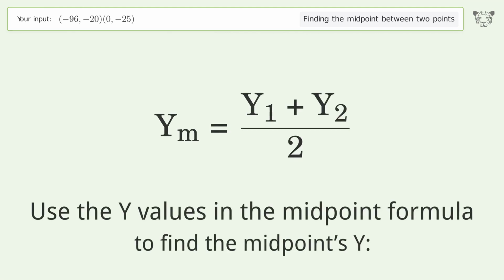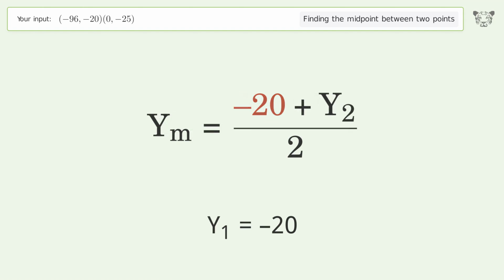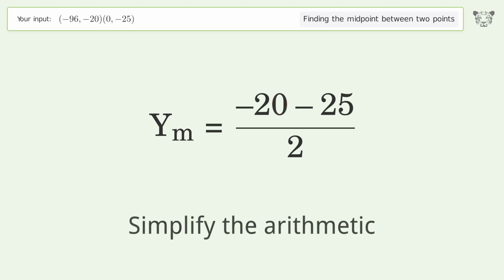Use the y values in the midpoint formula to find the midpoint's y. y1 equals -20. y2 equals -25. Simplify the arithmetic.